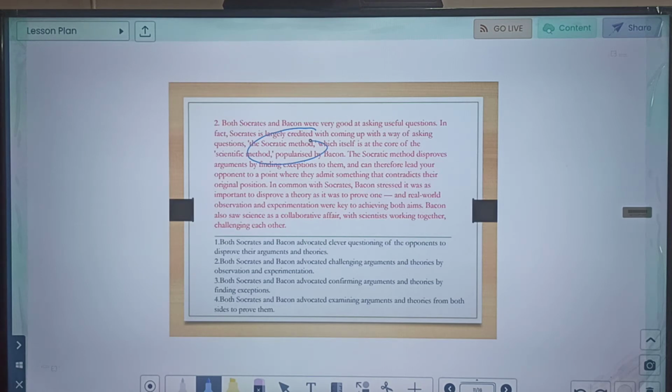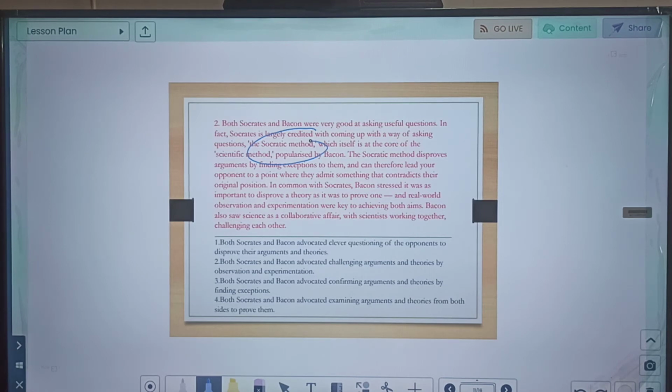Both Socrates and Bacon advocated asking clever questions to the opponents to disprove their arguments and theories. Both Socrates and Bacon advocated challenging arguments and theories by observation and experimentation. Both Socrates and Bacon advocated confirming arguments and theories by finding exceptions. Both Socrates and Bacon advocated examining arguments and theories from both sides to prove them.